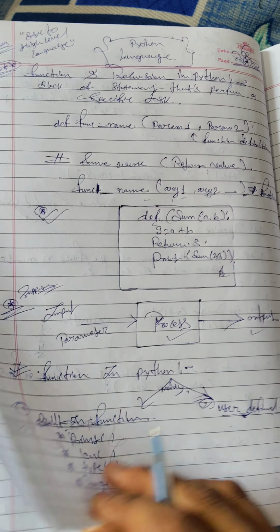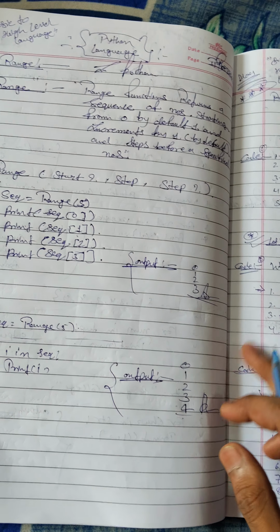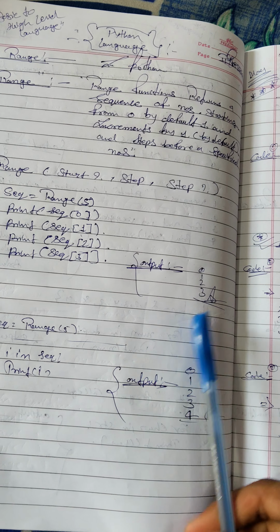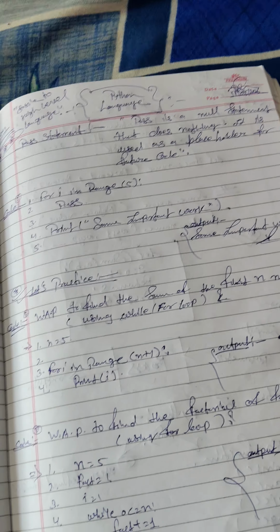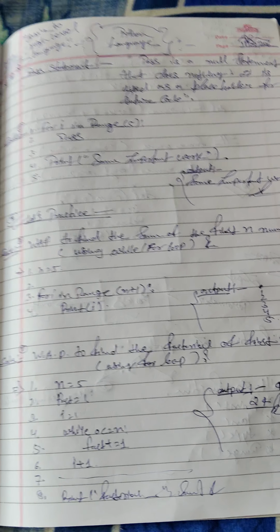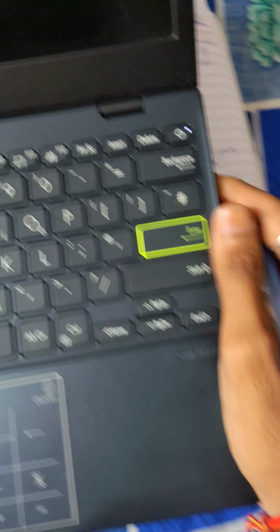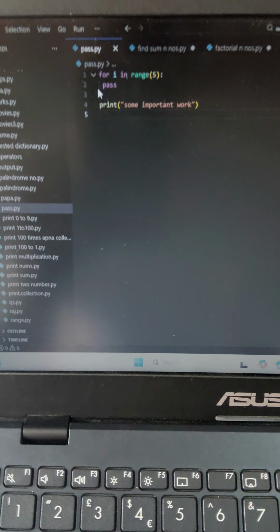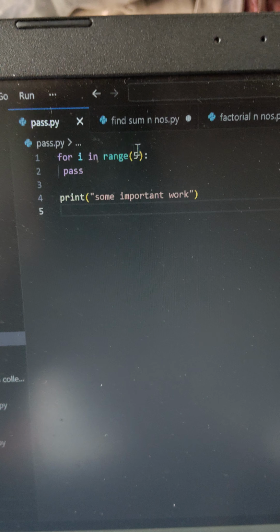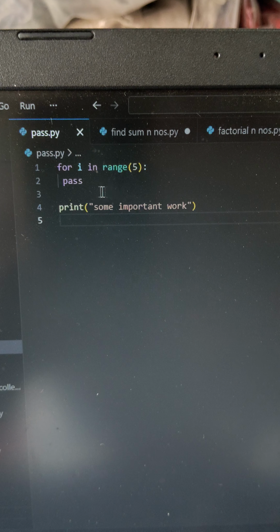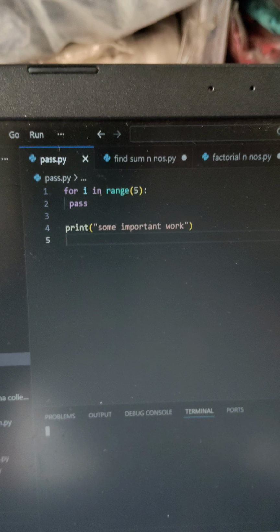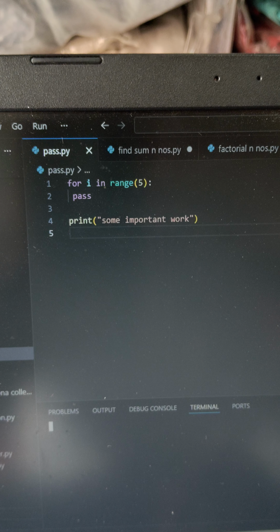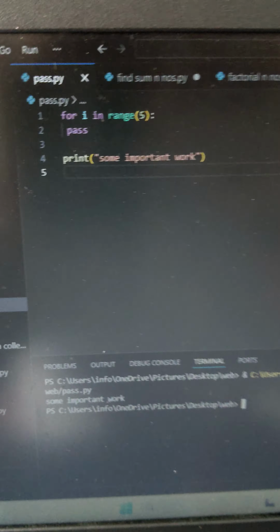Friends, previously, let's practice questions. Find the sum of the first n numbers using a for loop or while loop. I check just one by one. For i in range 5, pass, print some important work. Output will be some important work.